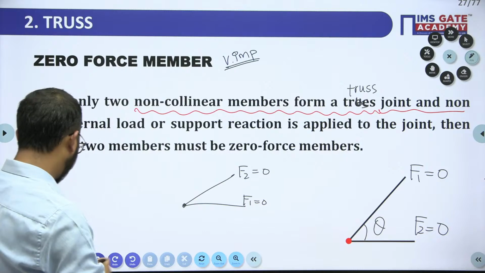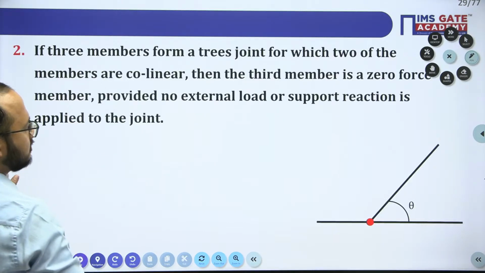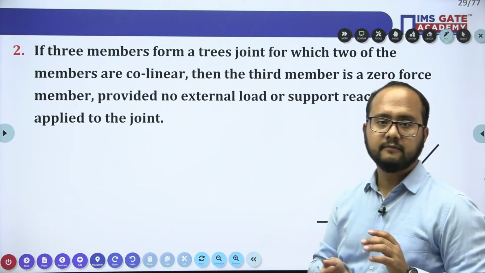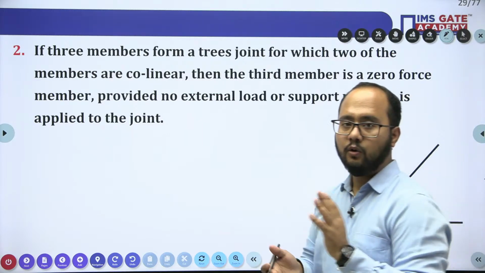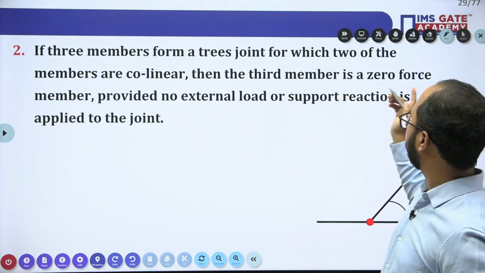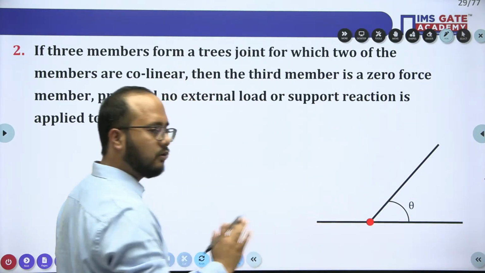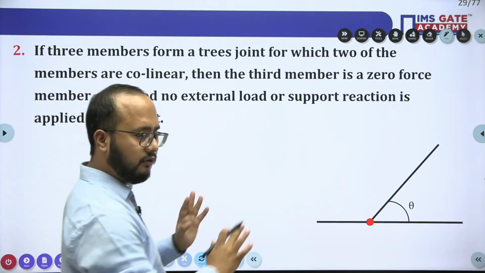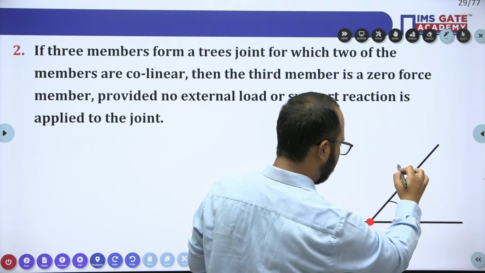Okay, now see, next concept regarding this zero force member. Yes, Ankit, definitely you will get this one. Whenever three members form a truss joint and two members are collinear, are you getting my point? Let's suppose this is 1 and 2, and this is the 3.